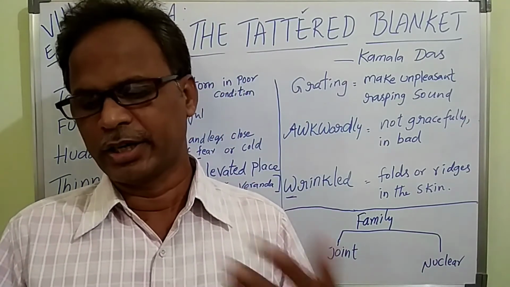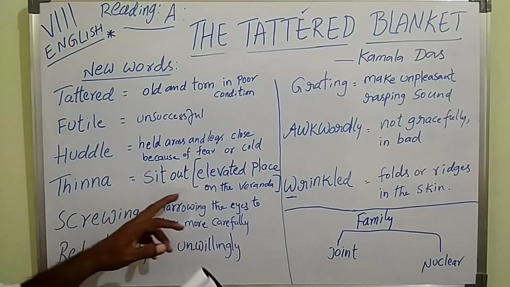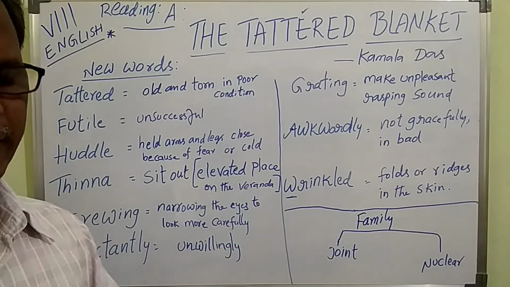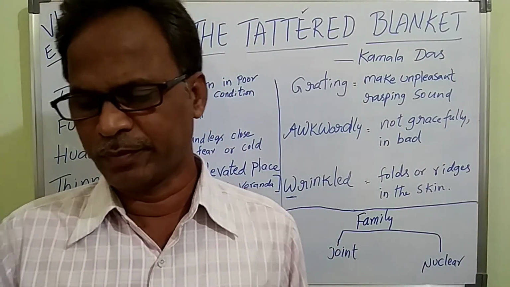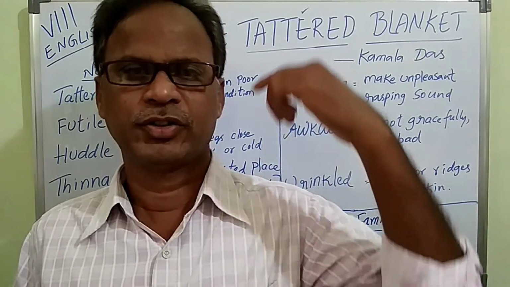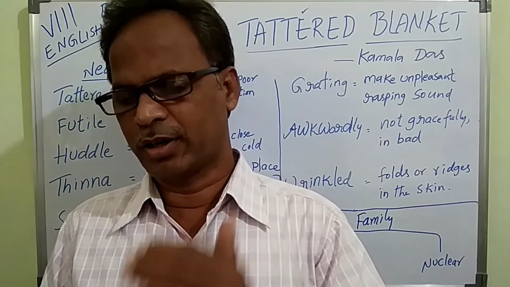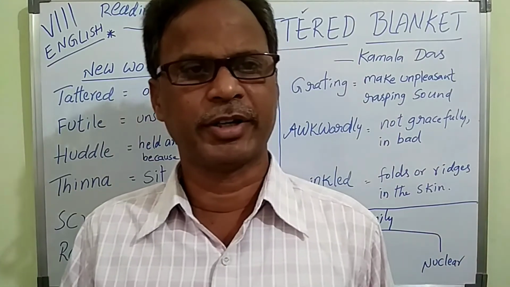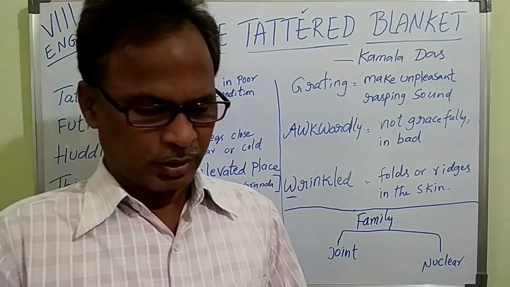She is sitting huddled up on the thinna. What is the meaning of a thinna? Its meaning is a sit-out, an elevated place on the veranda. Kamala was sitting there, and the old woman asked Kamala, who was sitting on the thinna with her head covered with a towel. And later you see that she walked to the gate and screwed up her eyes towards the man who is coming into the gate, into the darkness. So this is the paragraph.